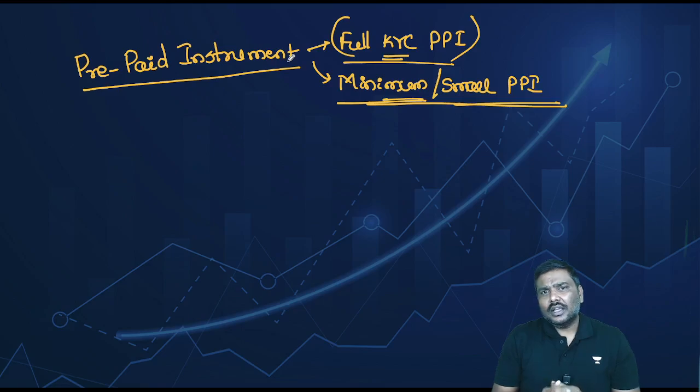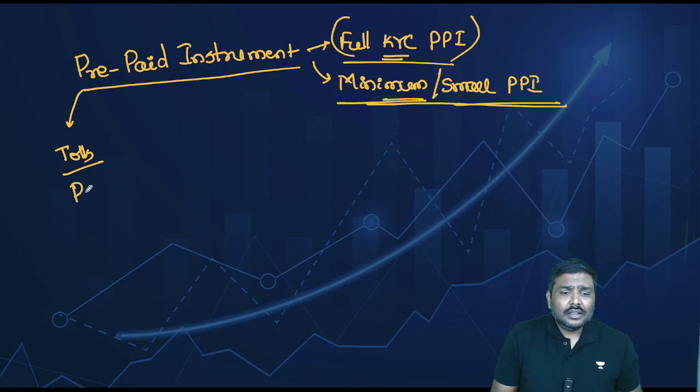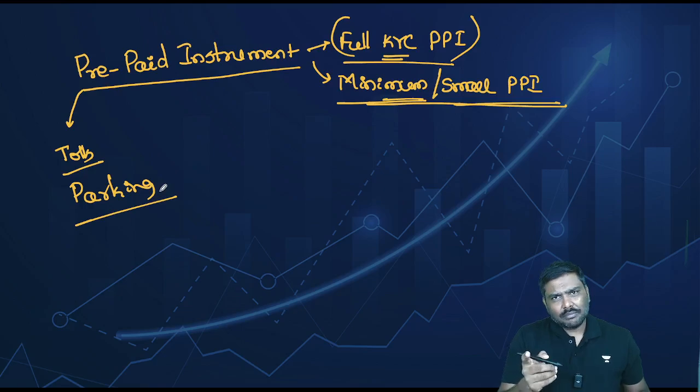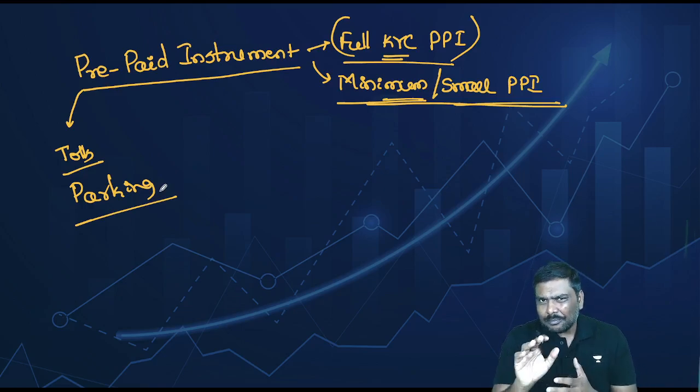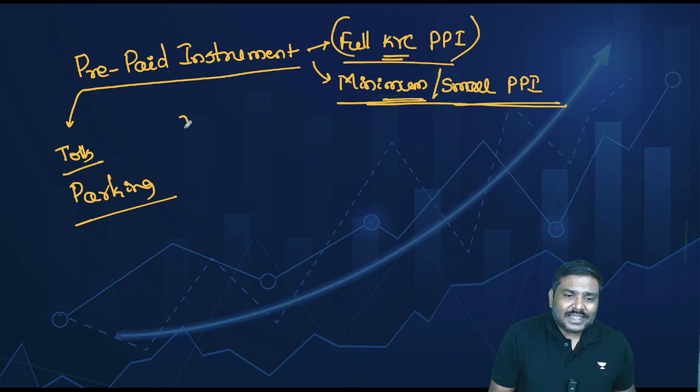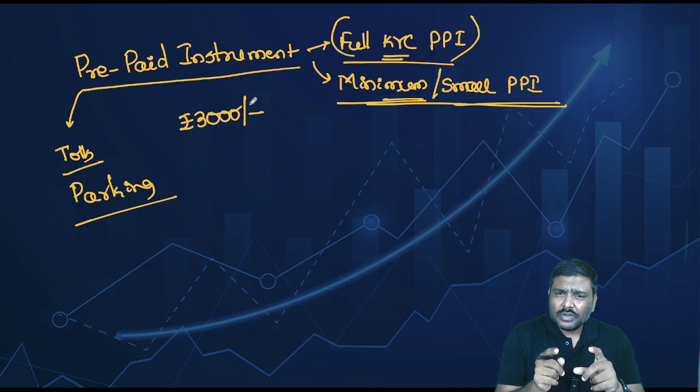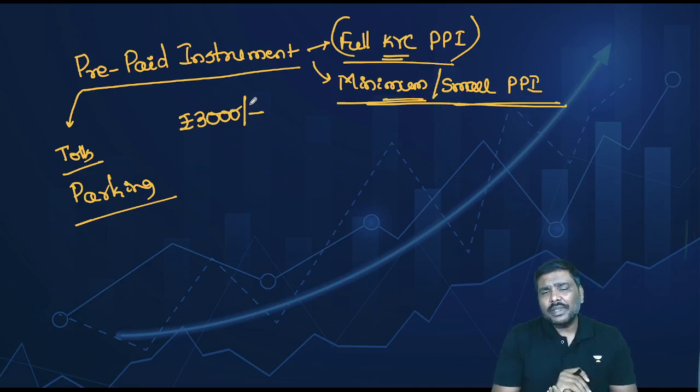And not just that, if you want to pay tolls, you can use this prepaid instrument. If you want to pay for parking, then also using this PPI, you can make a payment. In addition, please remember the guidelines: at any point of time, you can have a maximum of 3,000 rupees in this PPI.